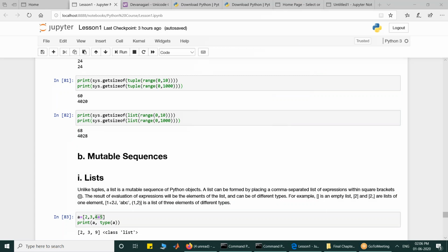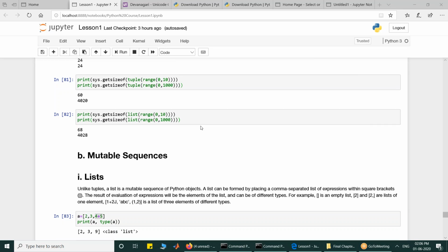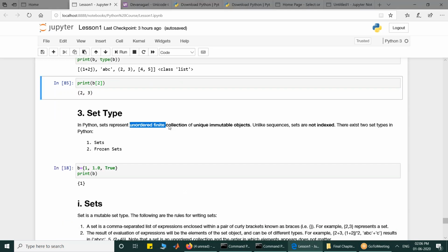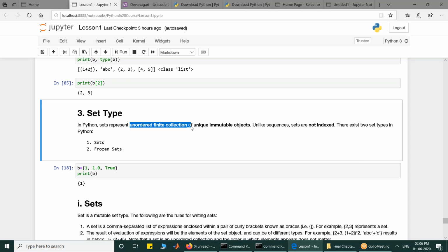So let's look at the third type, which is set. Sequences are ordered collections, whereas sets are unordered collections. This is a very important difference between sequences and sets. Both of them are finite collections. A set is an unordered finite collection of unique immutable objects.